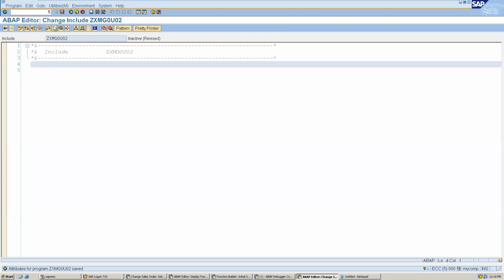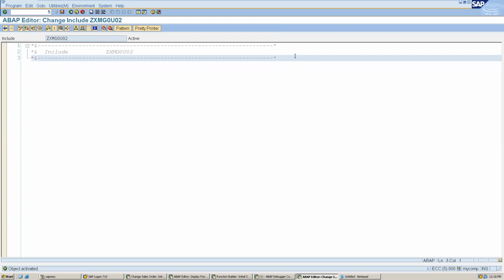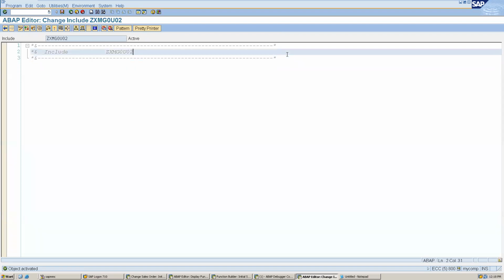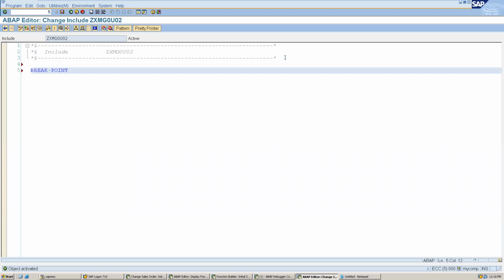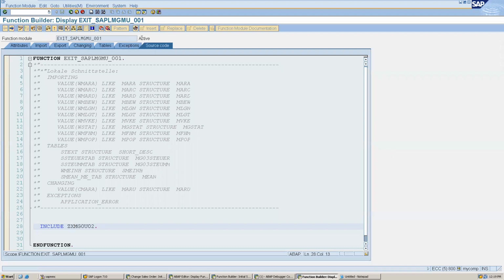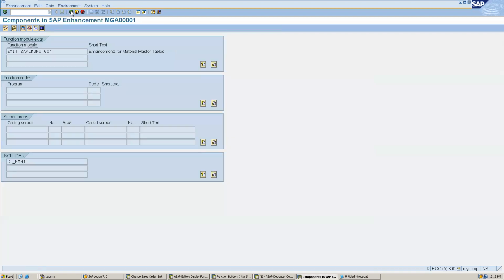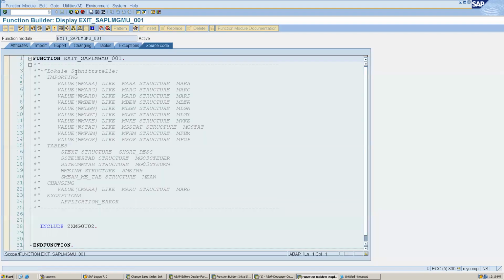So this is the place, and if I activate this, I can put a breakpoint over here, for now, because I don't know whether it will work for me or not. So I can write a breakpoint. Maybe I will activate this, and I will come back, and this is active only, right? Come back, and here, oh no, I have made some mistake.